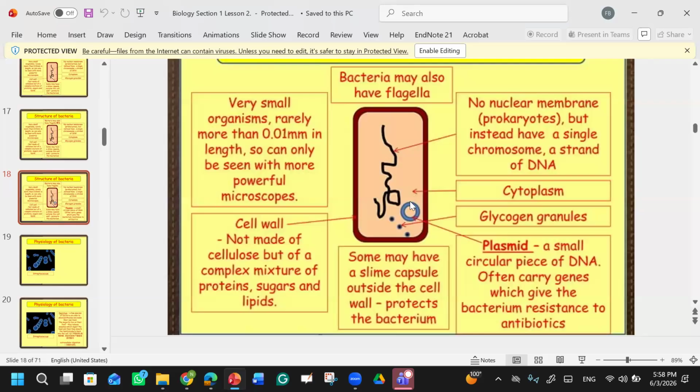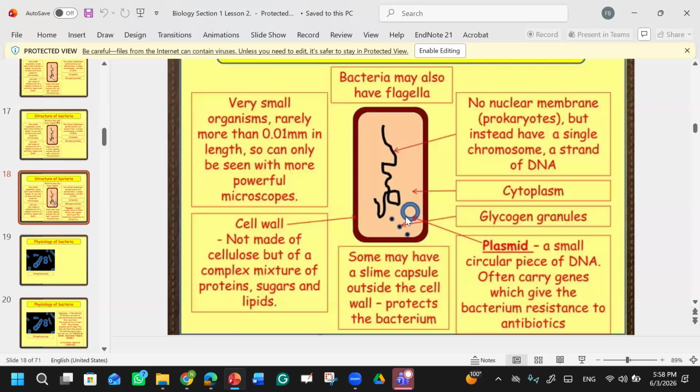You see, the plasmid is a blue circular form. This is a small circular piece, not pieces. Just one. A small circular piece of DNA. And in it sometimes there are genes available. And it also has a strand of DNA. Yes, there is a strand of DNA, or you can say this black color is nuclear material. Simply we can say this is a nuclear material in the center. This plasmid is in this. You are sure the plasmid is small circular DNA. This is a small circular piece of DNA, and it carries genes.